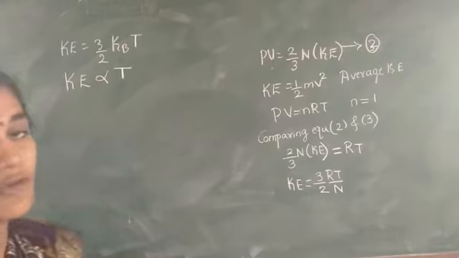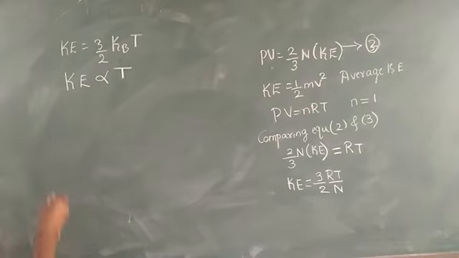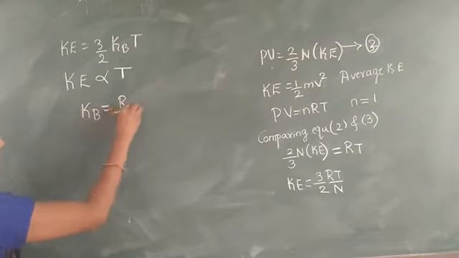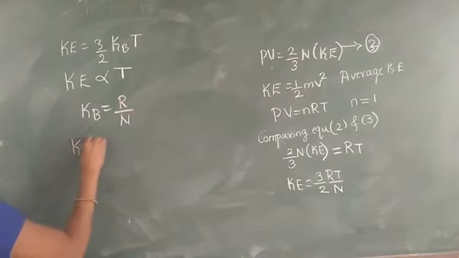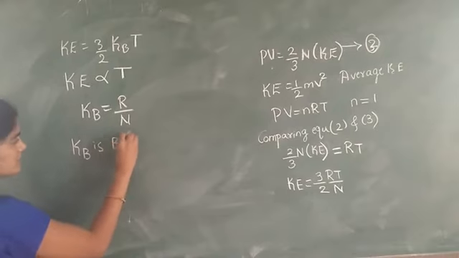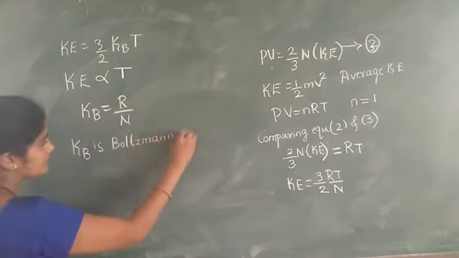We can write that k is equal to R by N, where k is the Boltzmann constant.